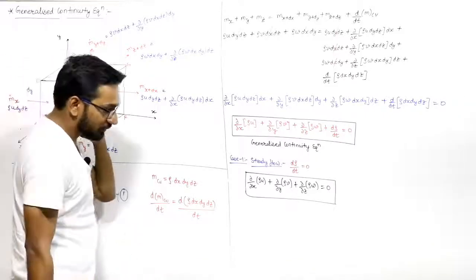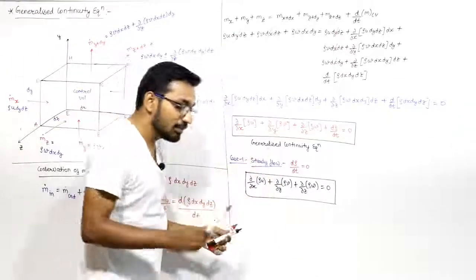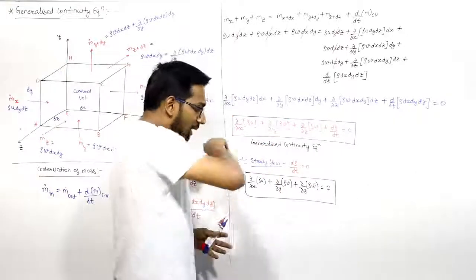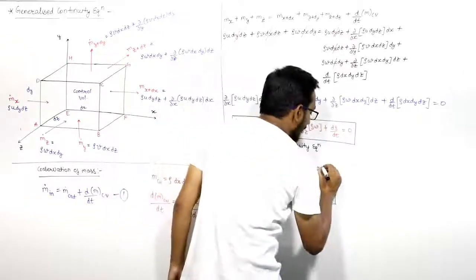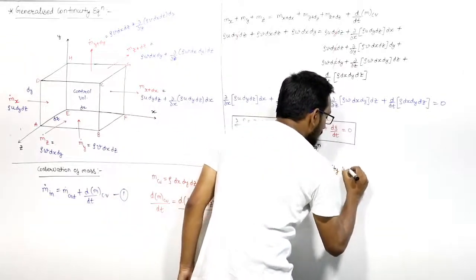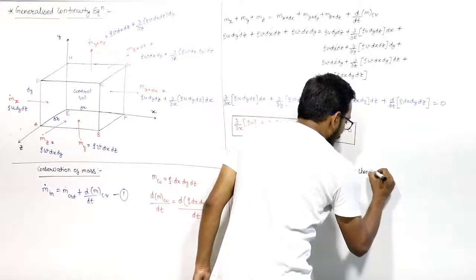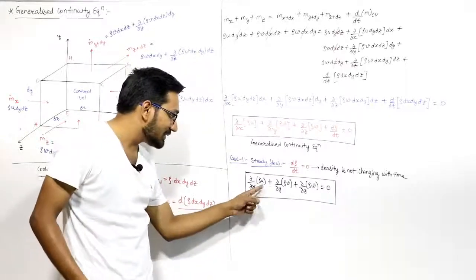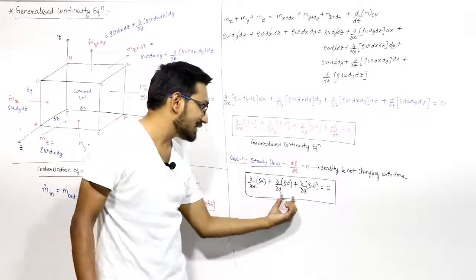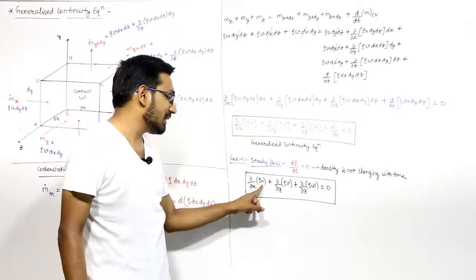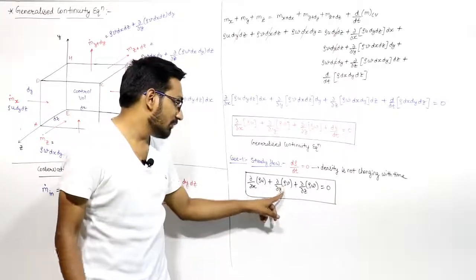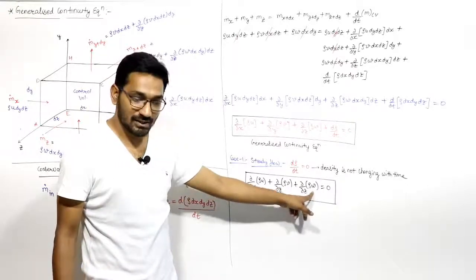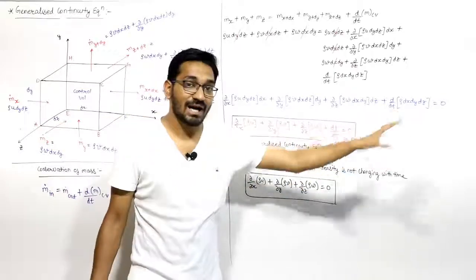Don't make this mistake, because d rho by dt is 0 means, I am again and again saying, there are a number of things in fluid mechanics. D rho by dt means that density is not changing with time. But here the density variations are not with time, they are with space. When the fluid is flowing in the x direction, maybe density will vary because of pressure. If fluid is flowing in the y direction, maybe density will vary. Maybe the flow is compressible in the z direction. Density is not changing with time, right?